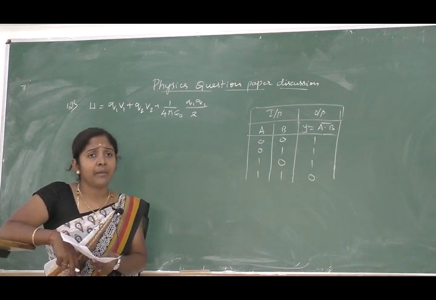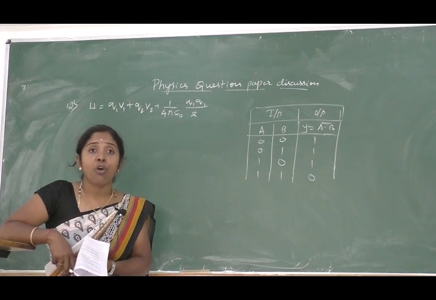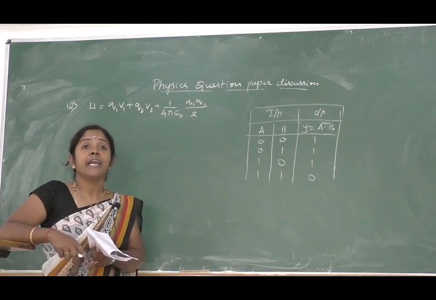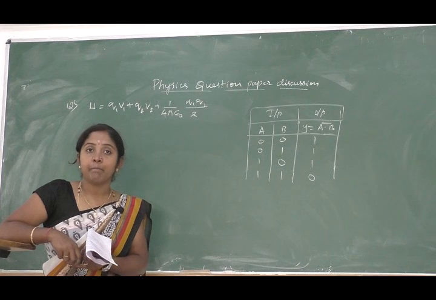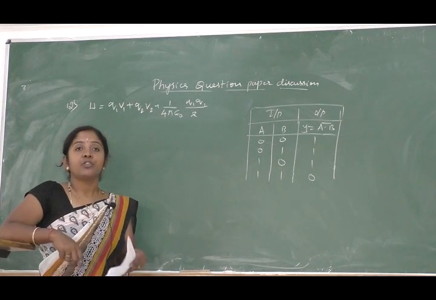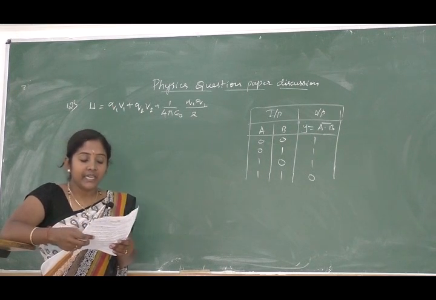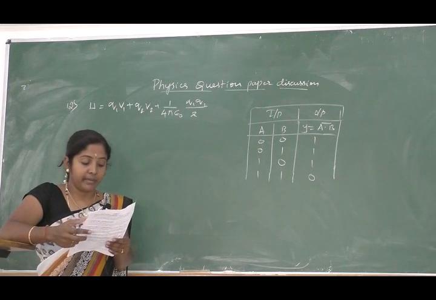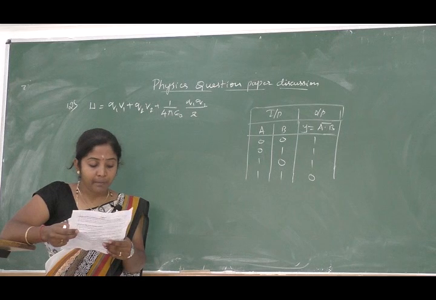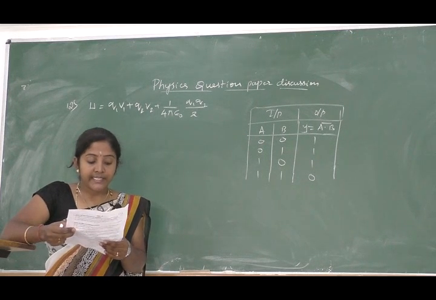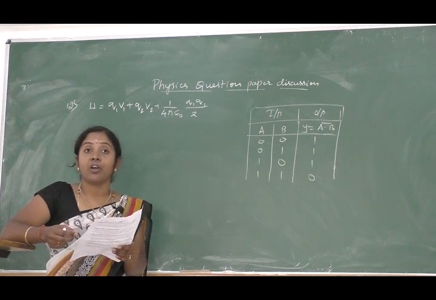Internal resistance is nothing but the resistance offered by the medium in between the two plates of a battery or a cell to the flow of current through the battery, that is called as internal resistance. Write the definitions correctly and that is enough. Next one is 14th question, state and explain Kirchhoff current law.